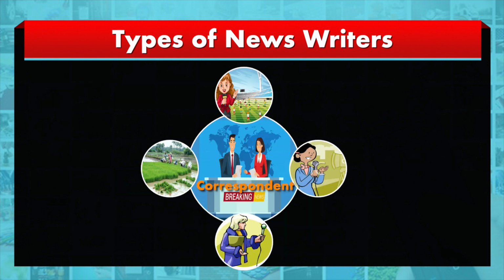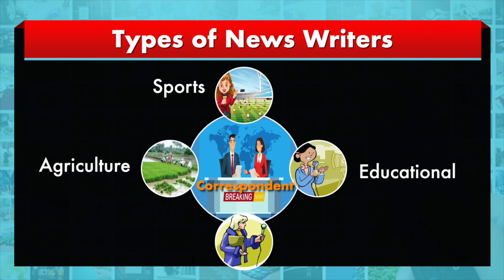Then the correspondents are specialized professionals in a particular domain. For example, an agricultural correspondent has a specialization in agriculture. That is why the discipline of agriculture journalism is coming up, along with sports journalism, medical journalism and educational journalism. All these are people who have their domain knowledge.